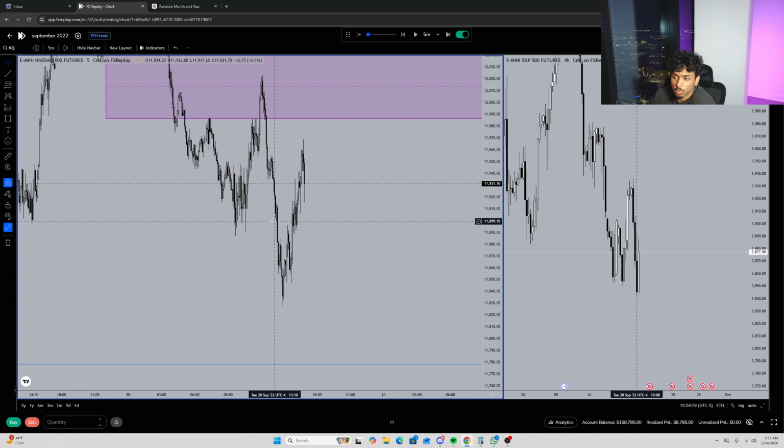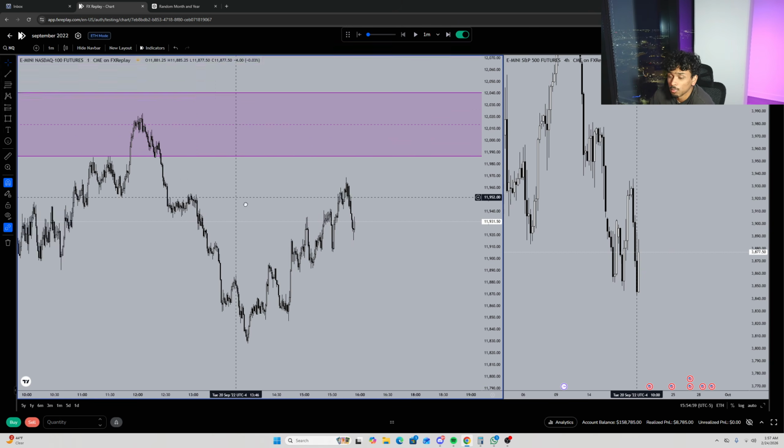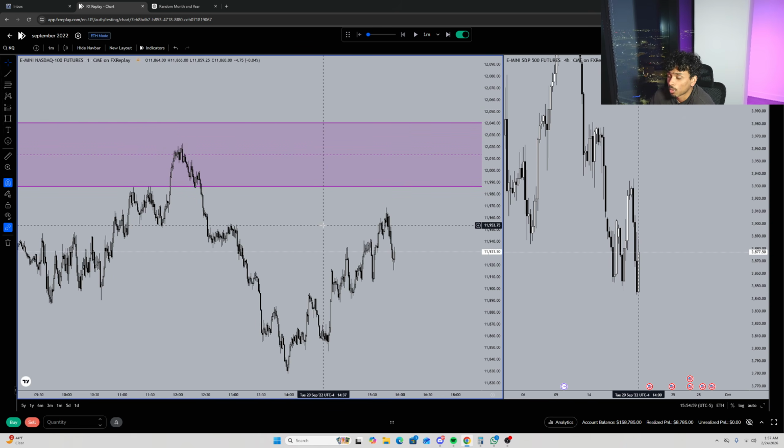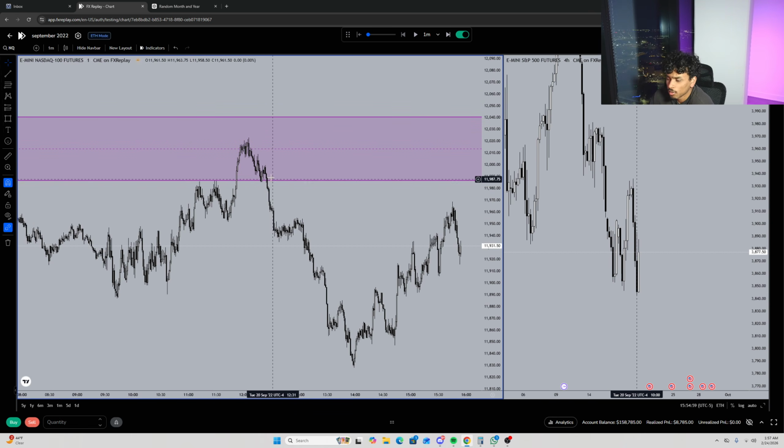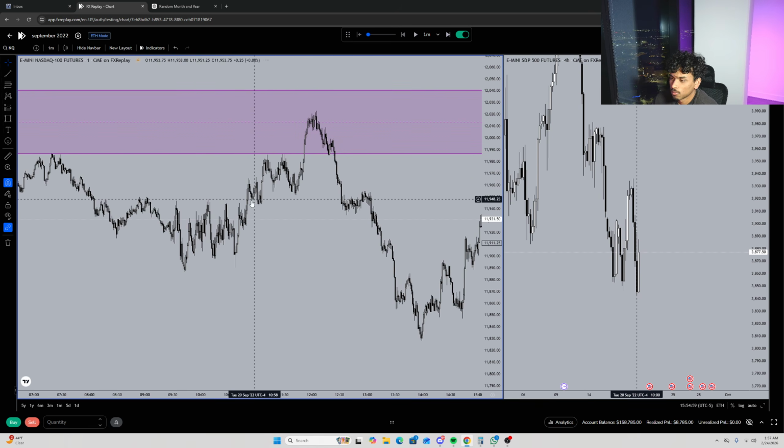All right, it doesn't, but we did kind of move. We did move pretty significantly off of this 4-hour gap right here. But yeah, I'm not really gonna be on the charts and trading at 12:30. That doesn't seem that realistic. So yeah, no trade for that day. AM session was absolutely bad. So go ahead to the next day.